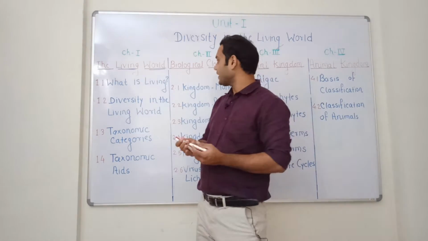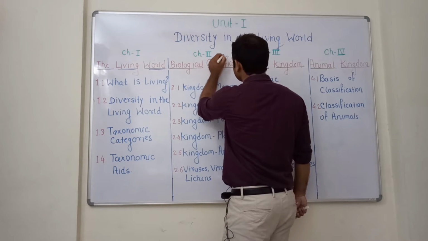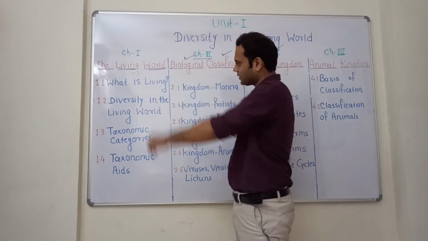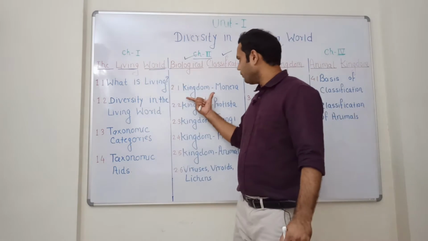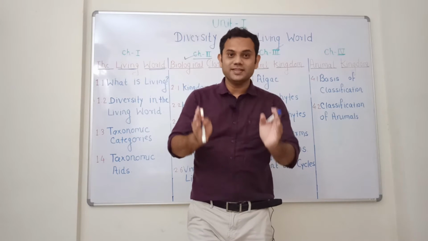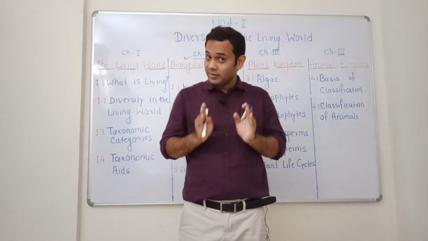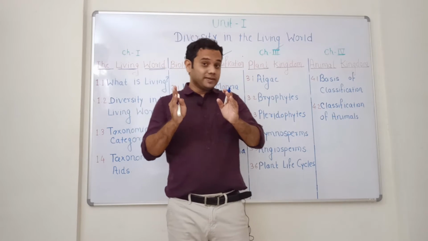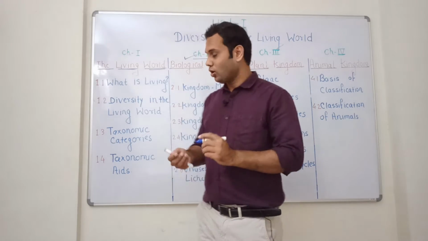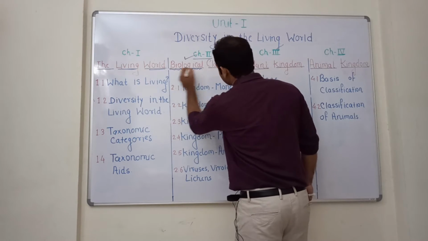In chapter number 2nd, we will be dealing with biological classification. So what is biological classification? Obviously, despite this huge or tremendous diversity, there is a particular name for each and every organism. They can be traced out very easily, and it has become possible because of biological classification.